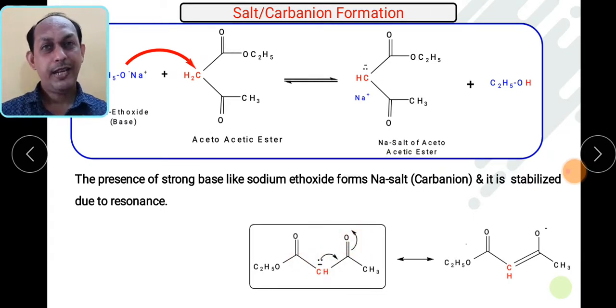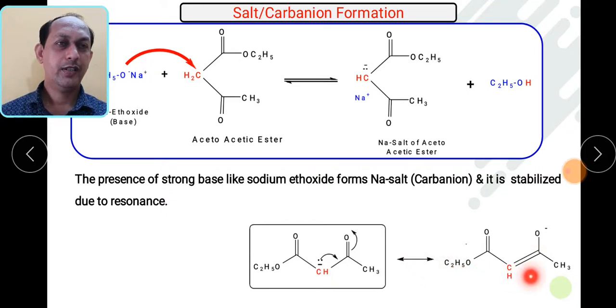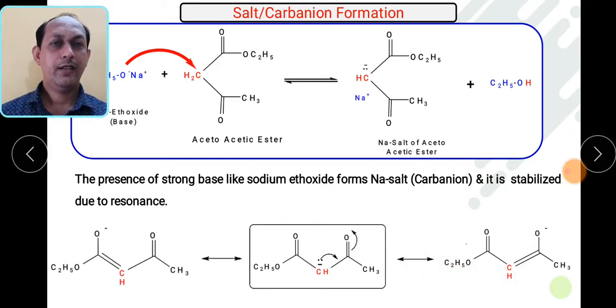So on both sides a conjugated double bond is present. As a result, these lone pairs can be utilized for the formation of a double bond, and as a result they will form the oxyanion species. So this is one resonating structure. And second, we can also write on this side.